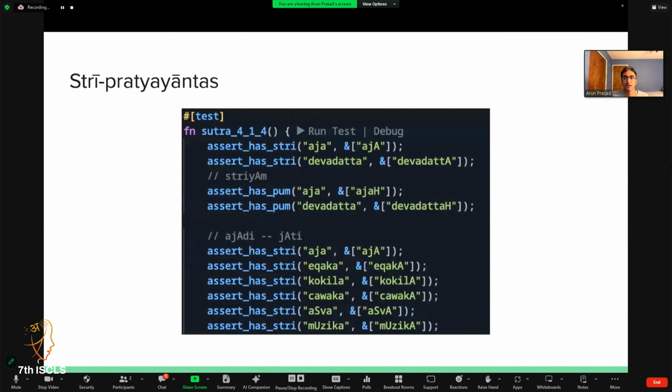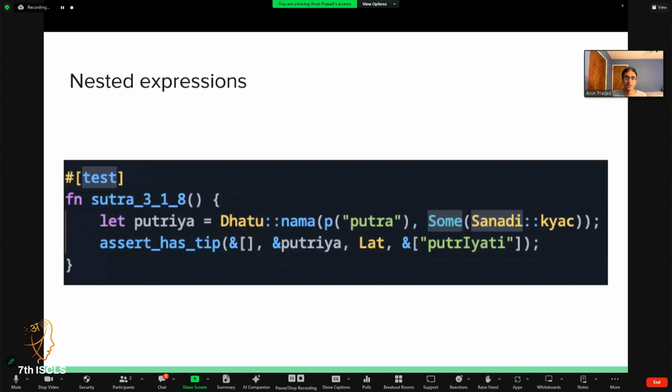And stri pratyayas as well, and you can see some examples from Ajadyatash-tap. So we have Aja, Devadatta, and so on. There's also limited support for nested expressions. I've tested this in some contexts, but not others.